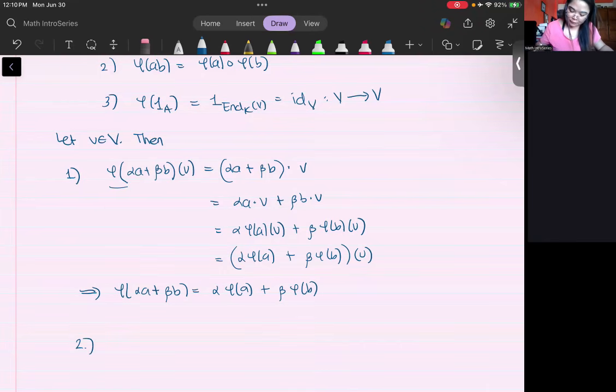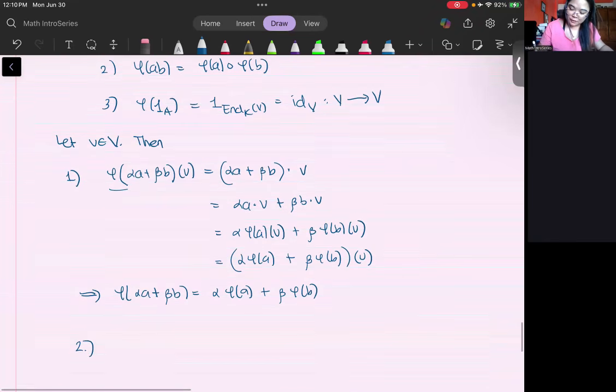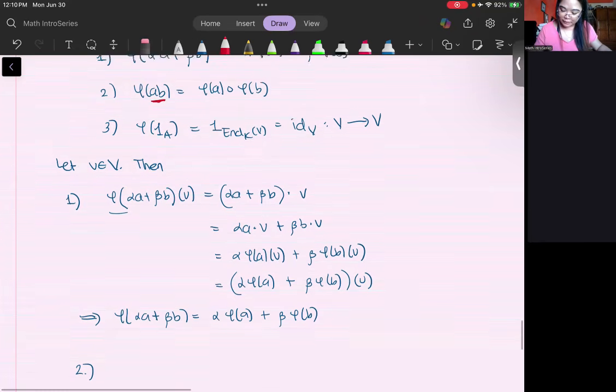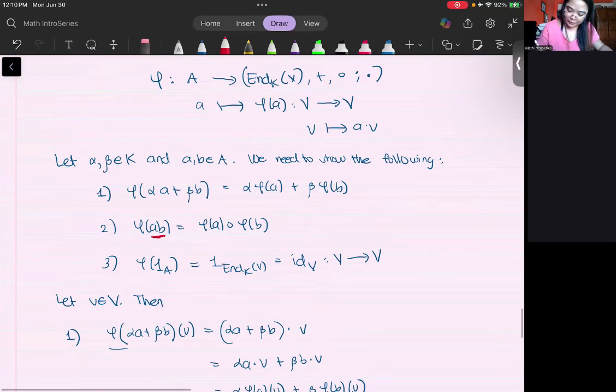Second, multiplication. Just to emphasize, this is the multiplication in A. Since A is an algebra, it is a ring, so you have multiplication.